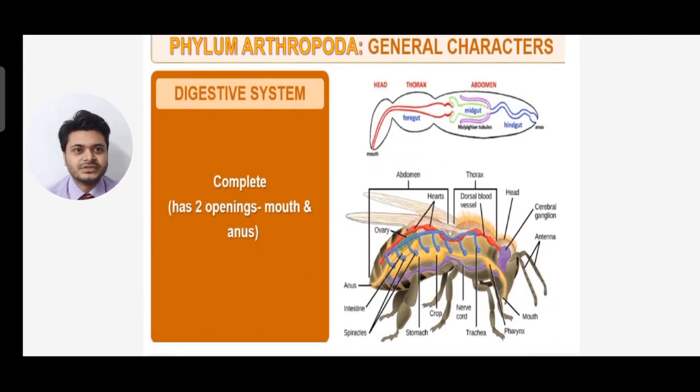Now let's start with the characters of the digestive system. The digestive system is complete. That means it has two openings, one is the mouth and another is the anus. So the digestive system is complete and they have two openings, mouth and anus.